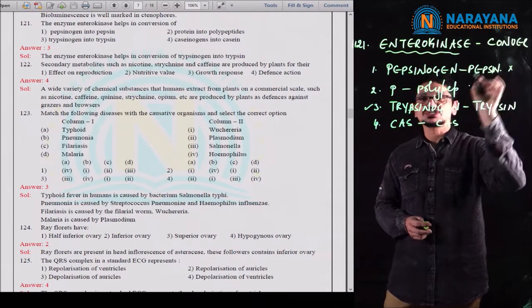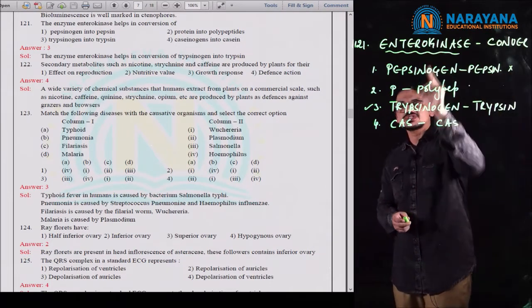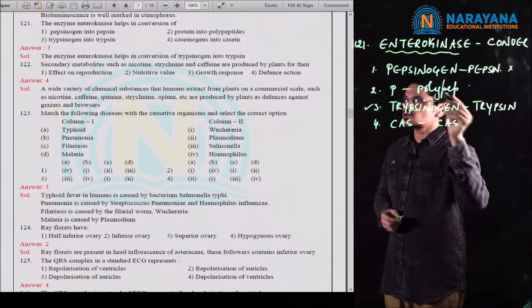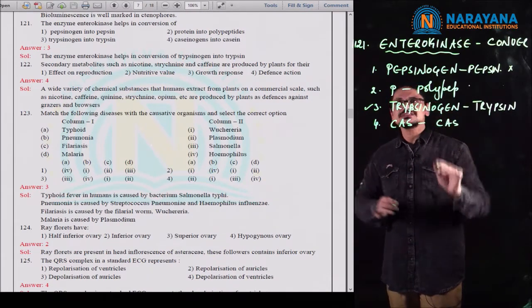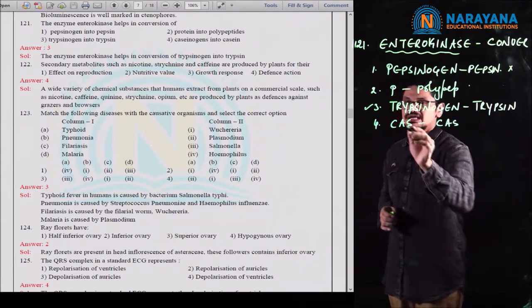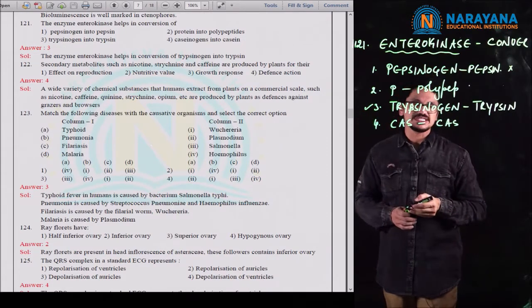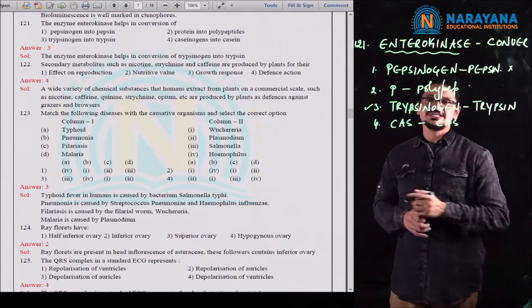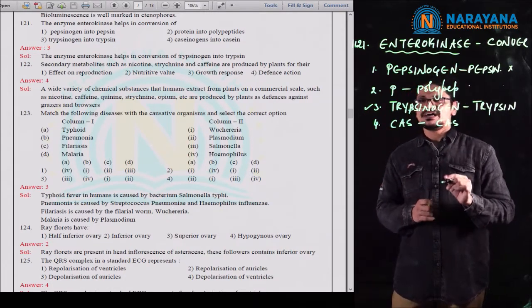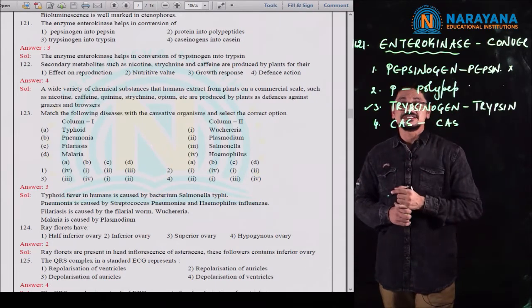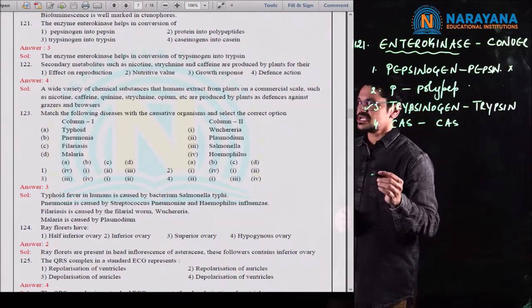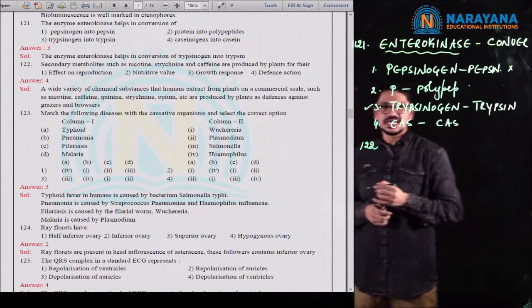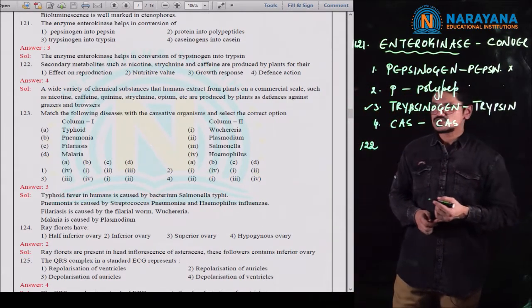Pepsinogen to pepsin action is generally not because of enterokinase, and this takes place in the stomach. And even proteins to polypeptides is also not because of the enterokinase. And finally, caseinogen to casein is also not because of this enterokinase. So third option is the correct option. Students can easily answer this question from digestion.